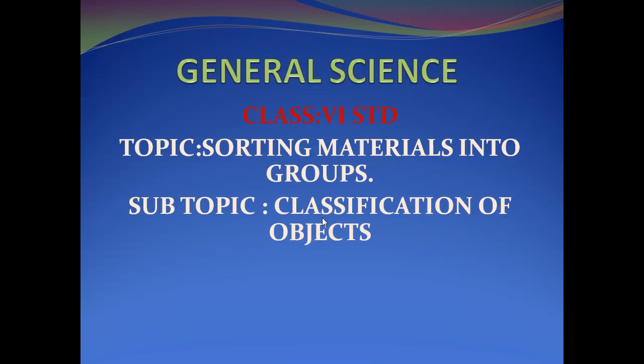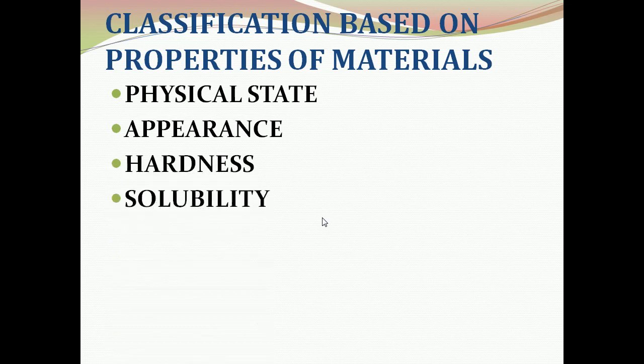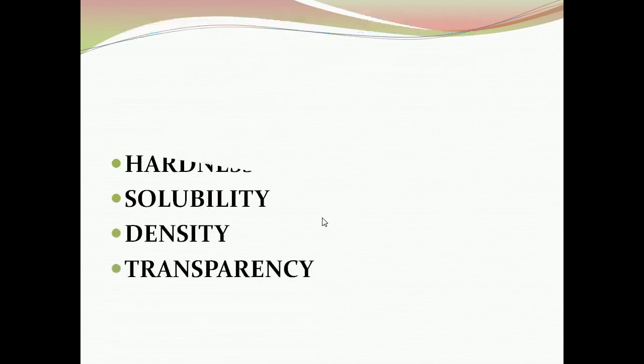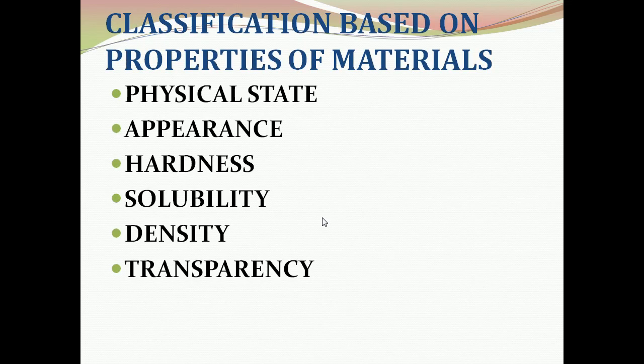Good morning, children. Last class, we have seen classification of objects based on properties of materials, such as physical state, appearance, hardness, solubility, density, and transparency. In last class we saw about physical state, appearance, and hardness.